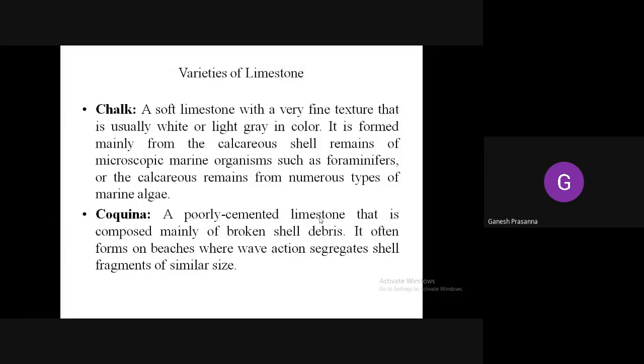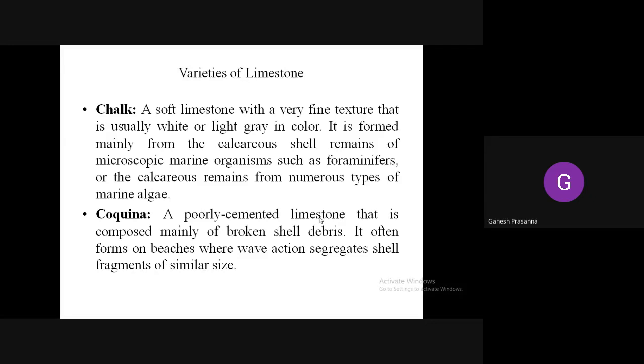It is a very soft limestone with a very fine texture. It is usually white or light gray in color. It is formed from the calcareous shell remains of microscopic marine organisms like the foraminifera, or other calcareous remains of the marine algae.